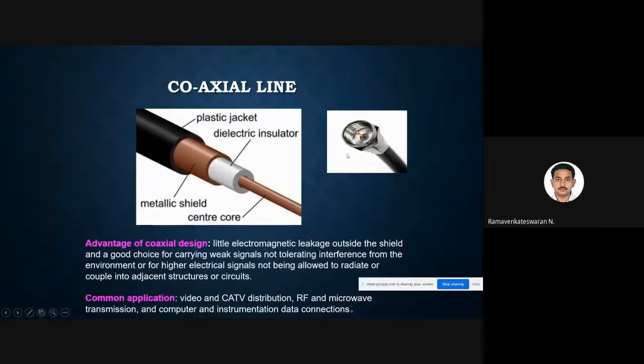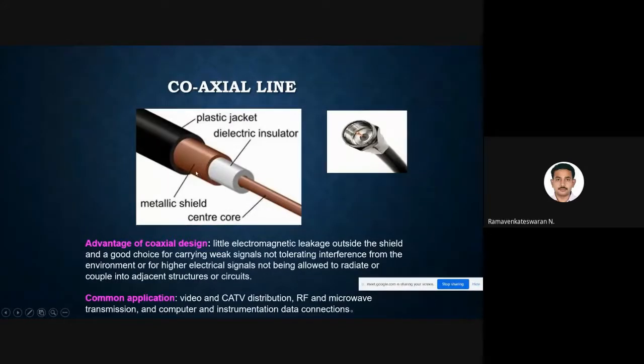Again, coaxial cables. This is a BNC connector you would probably have used in the lab, in the analog circuits lab, from function generator to CRO. So this is one example of a coaxial cable. So why do we need this kind of structure?